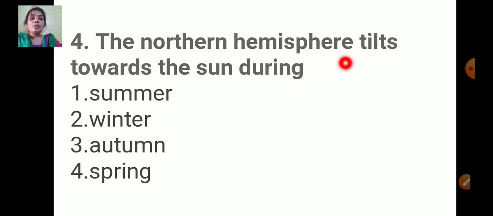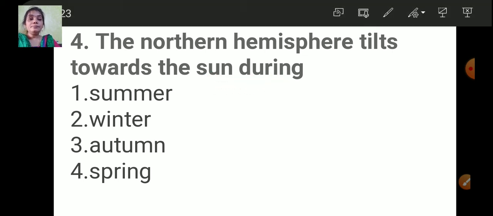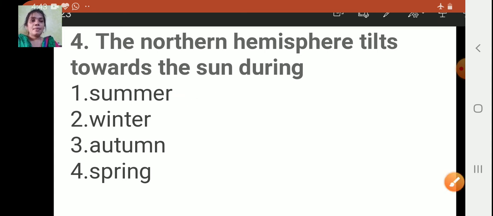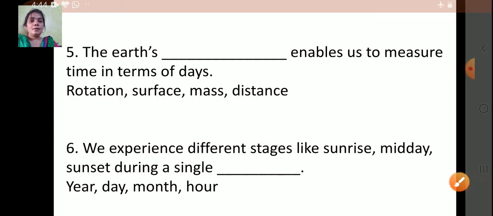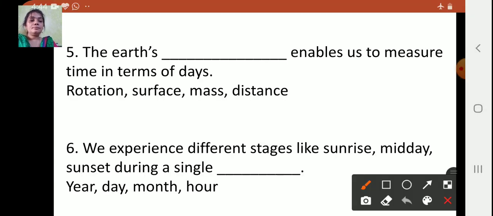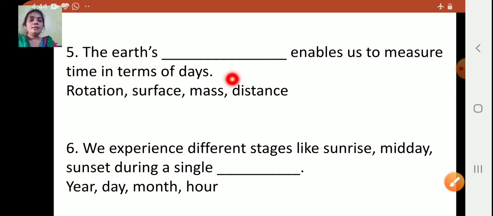The northern hemisphere tilts towards the sun during which season? It's during summer season. Now next one. The Earth's dash enables us to measure time in terms of days.